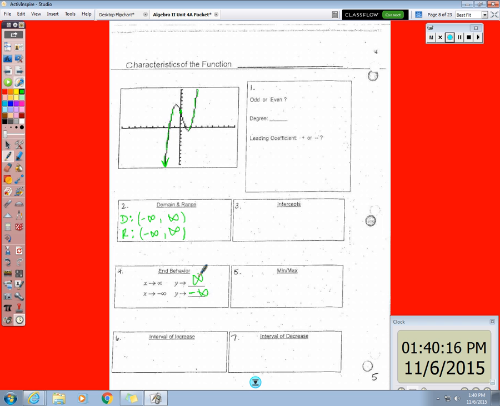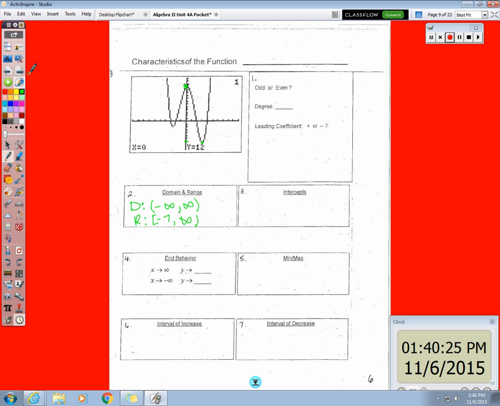And wouldn't it make sense that those answers are opposites of each other because this is an odd graph, because they're going opposite directions? Okay, now do the next one by yourself, this next